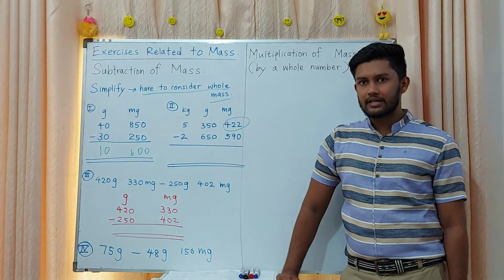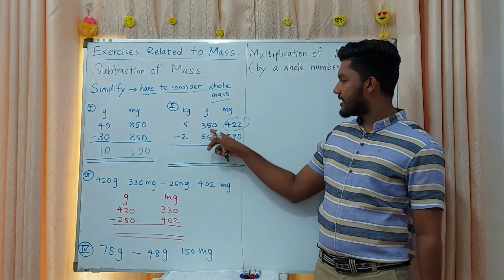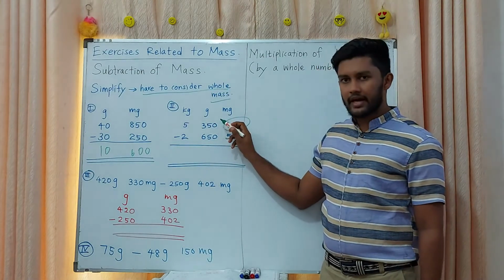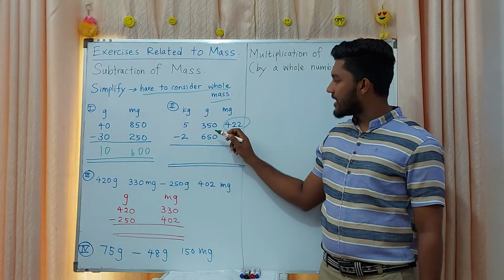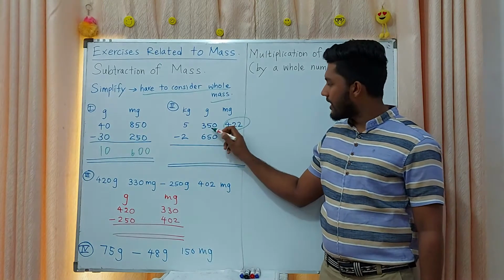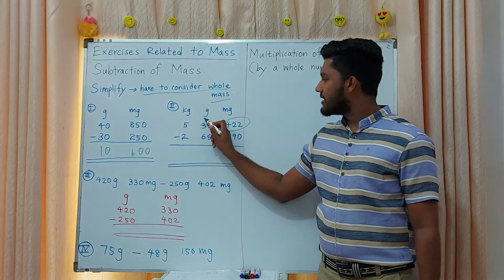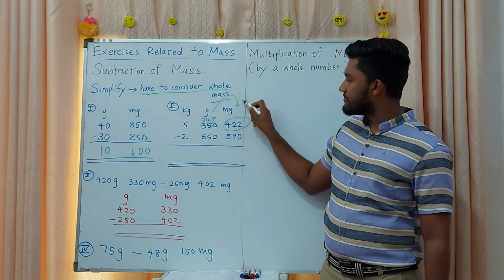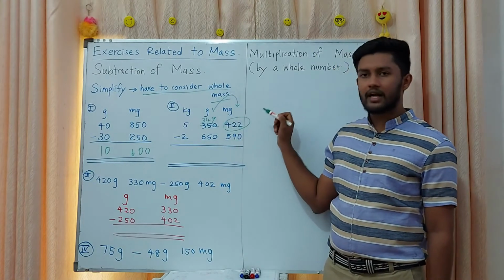Practically you can think that we can't subtract. Then we want to get help from the gram side. Gram, can you give me some mass? Milligram is asking. Gram is saying, yes, I can give you 1. Then 350 minus 1, that means 349.